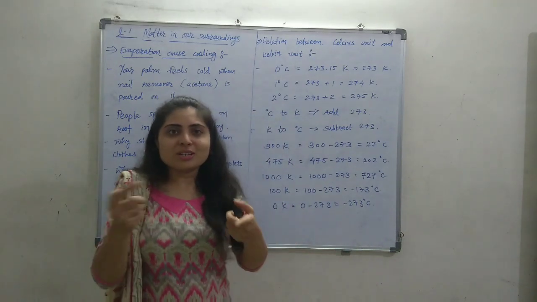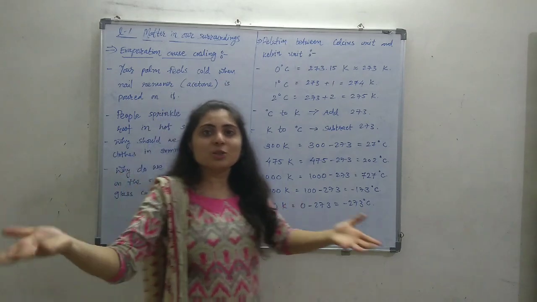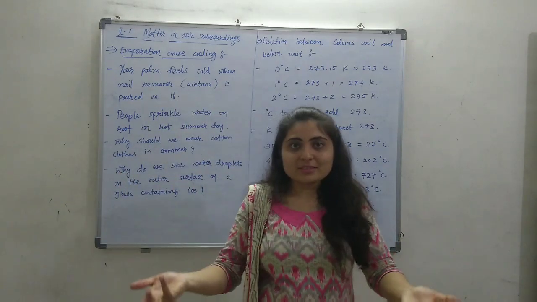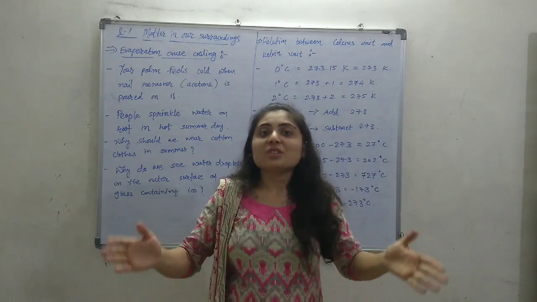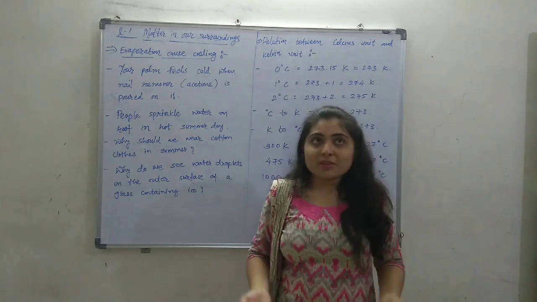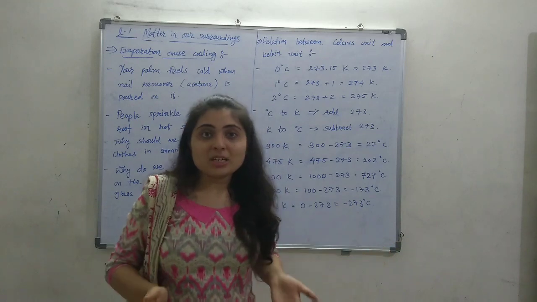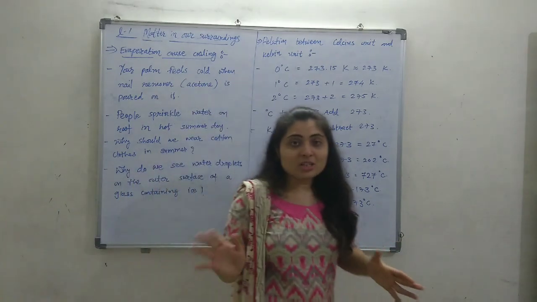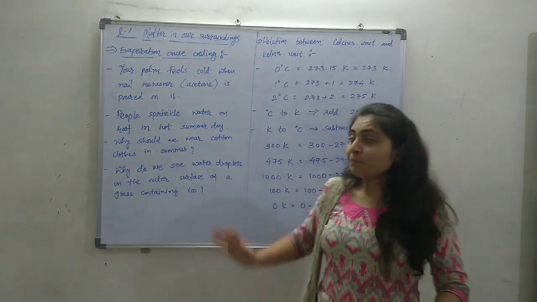Like distance is measured in meter and also in centimeter, so there are many units for distance. Same way, temperature is also measured in different units. In our everyday life we use Celsius, but scientists generally use the Kelvin unit to measure temperature.